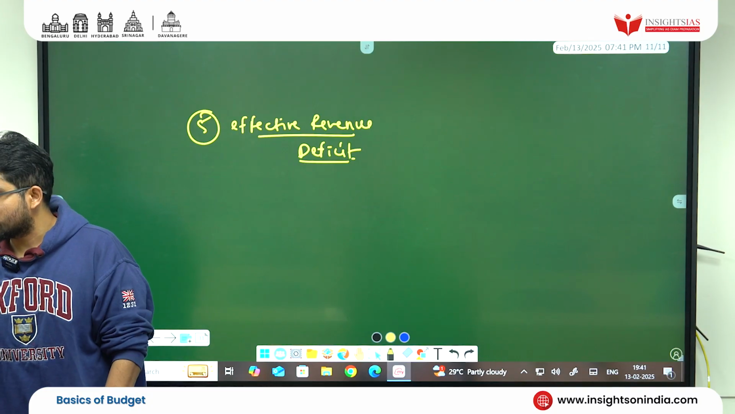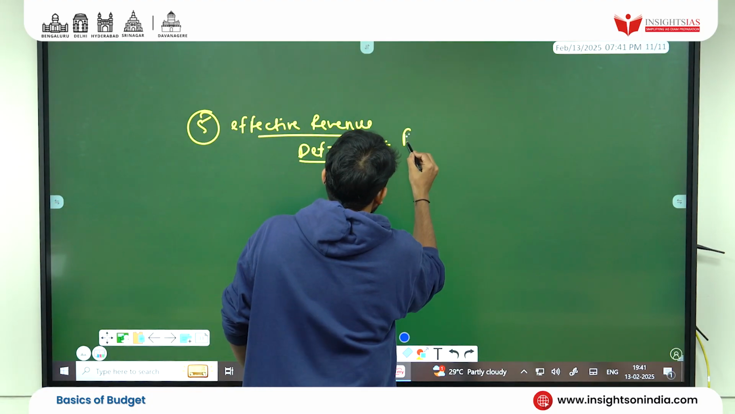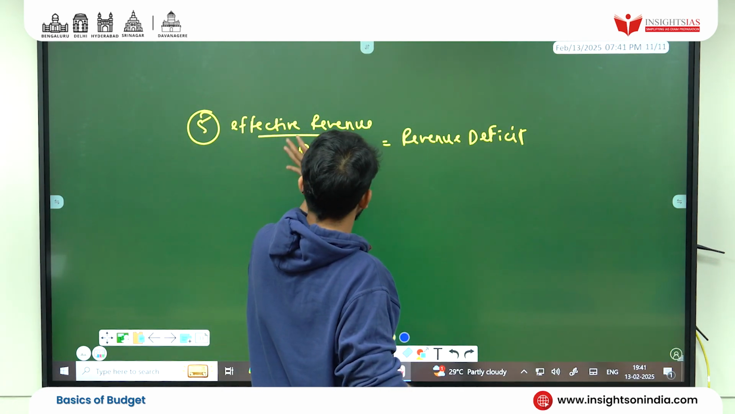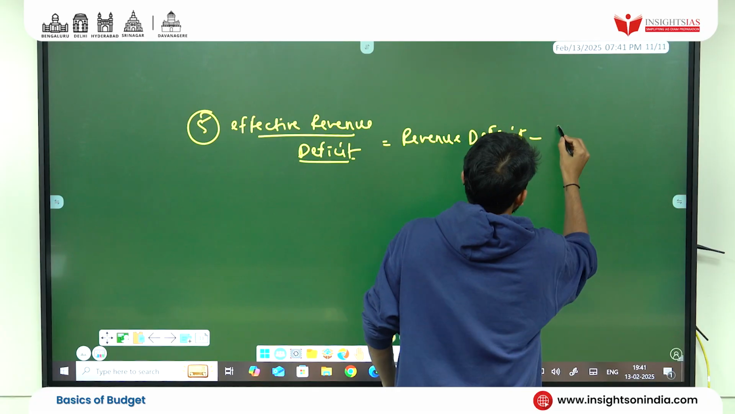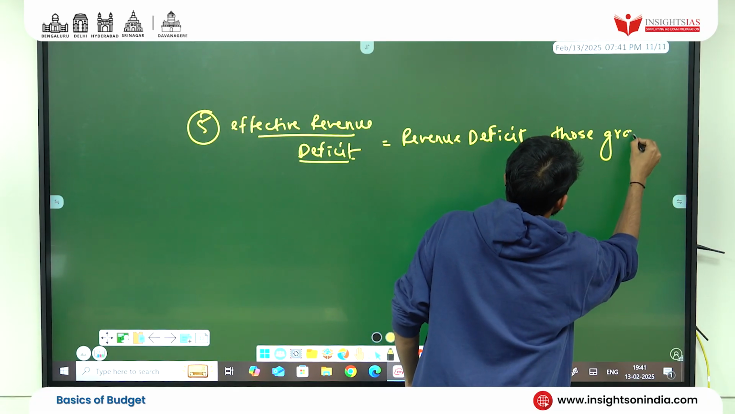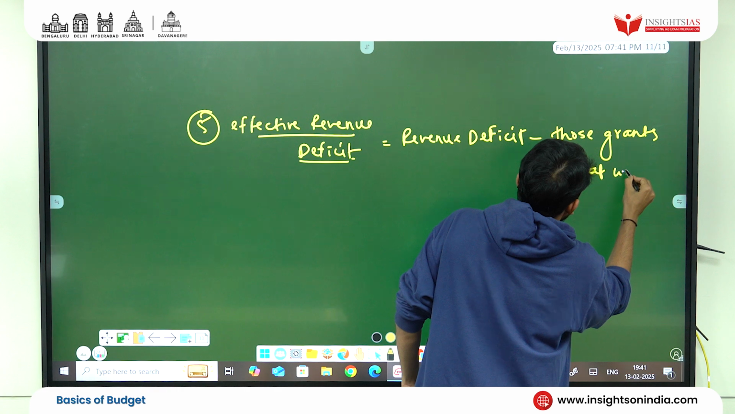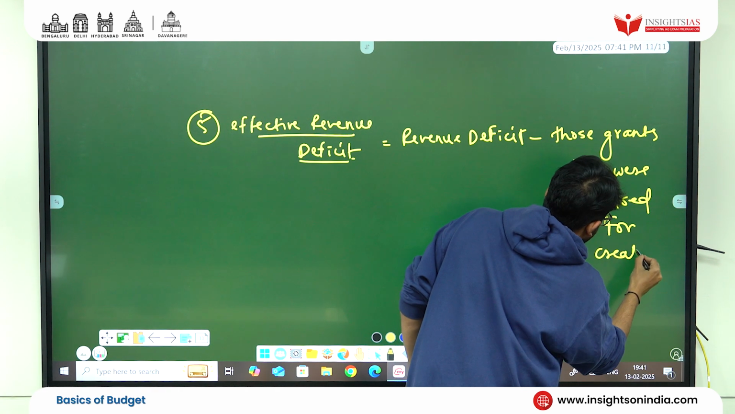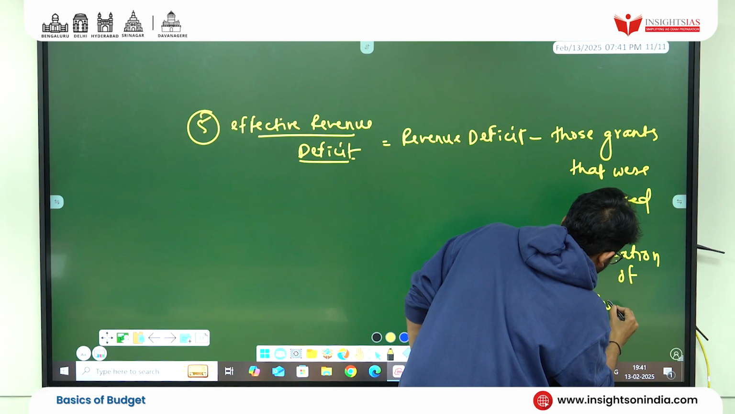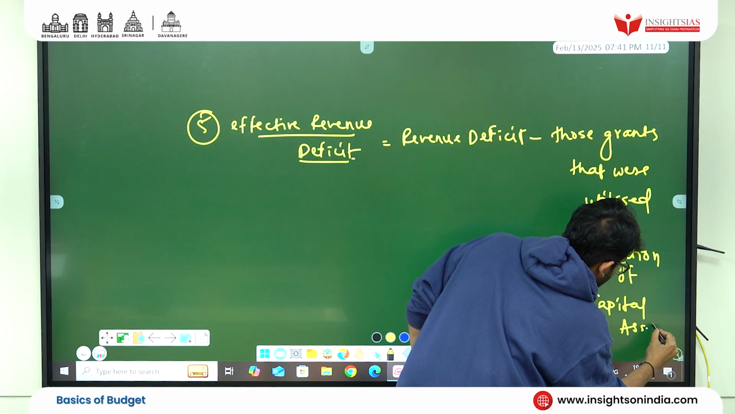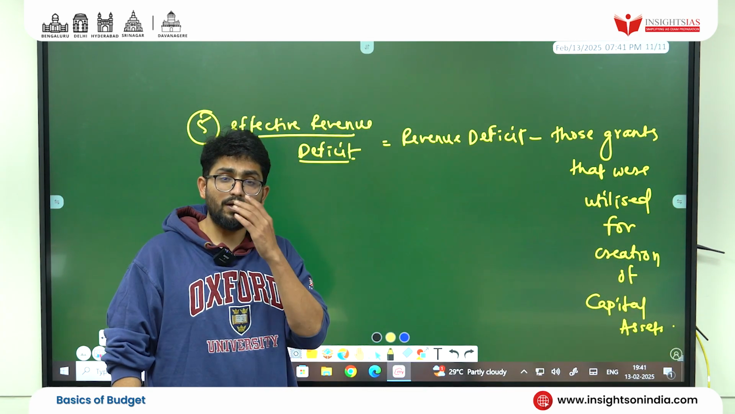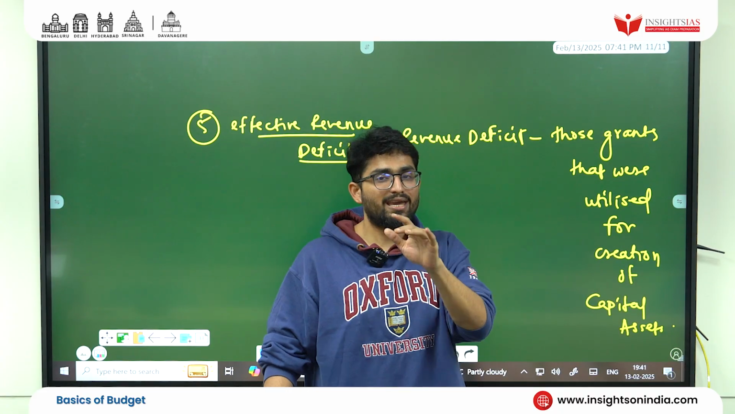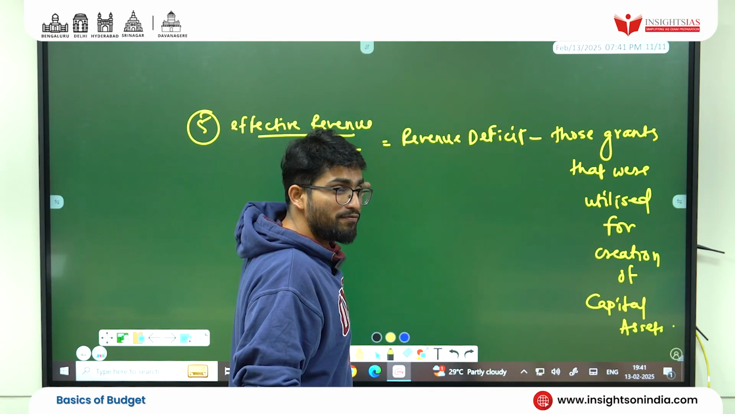So effective revenue deficit is nothing but revenue deficit minus those grants that were utilized for creation of capital assets. Are you getting this? So revenue deficit minus those grants that were utilized for creation of capital assets. That is an effective revenue deficit.